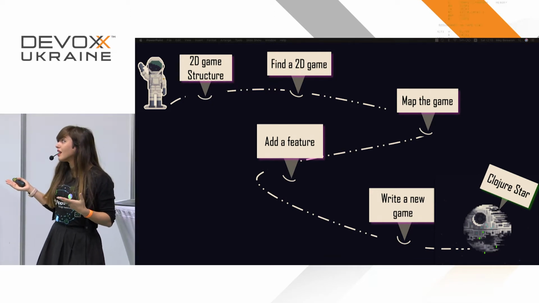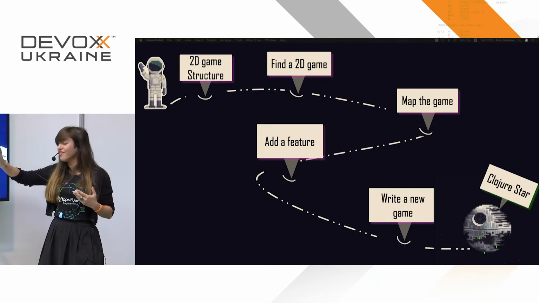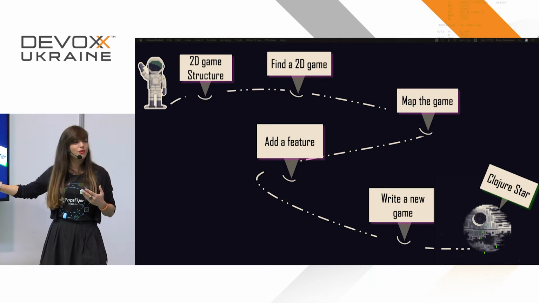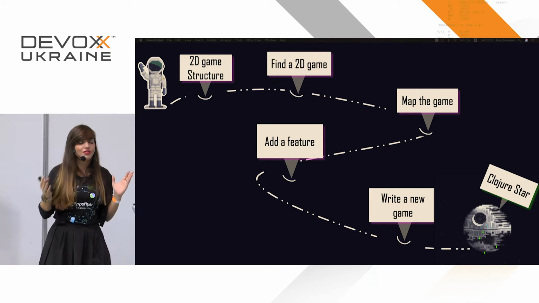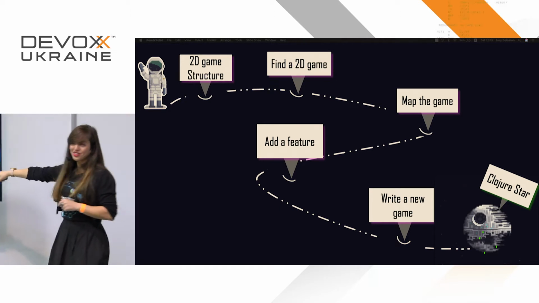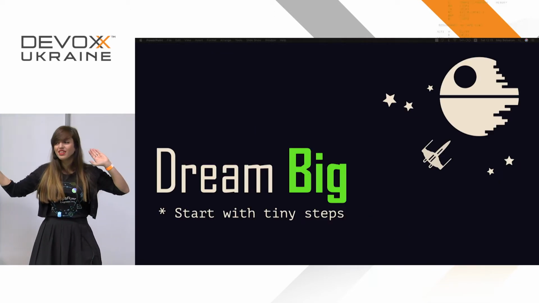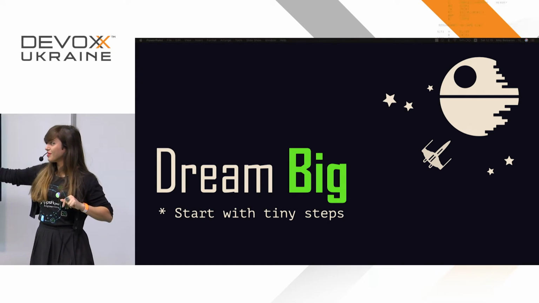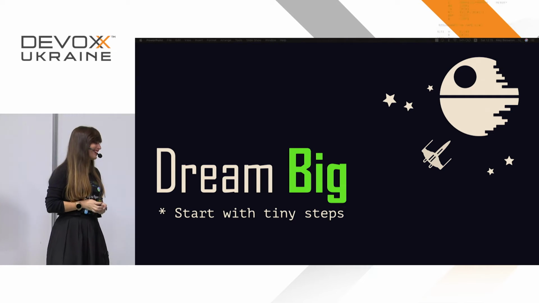So then I said, okay, after we added a few features, we have a Pac-Man now. I said, okay, go write your own game, because it's going to be fun and it's going to be a lot of learning right there. And then that's it. We reached the Clojure star. It's amazing. So dream big, start with tiny steps, and I hope you guys enjoyed my talk. Thank you.